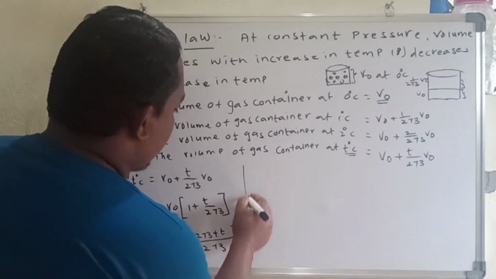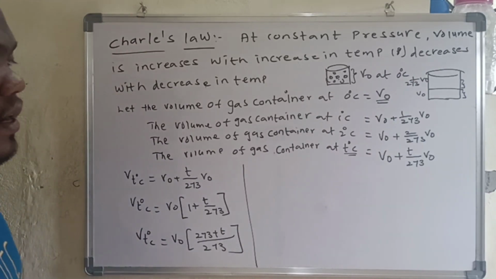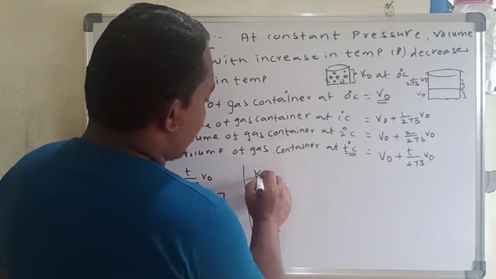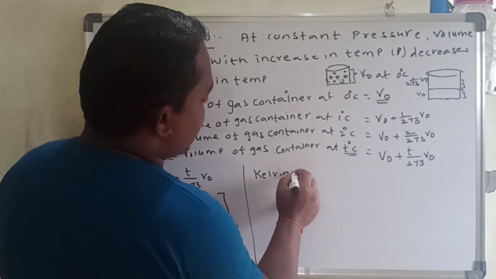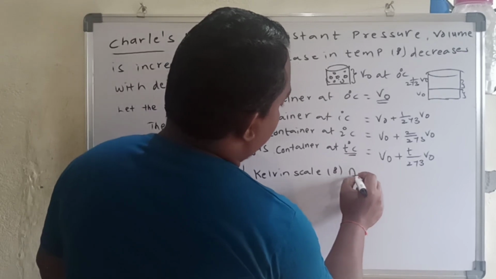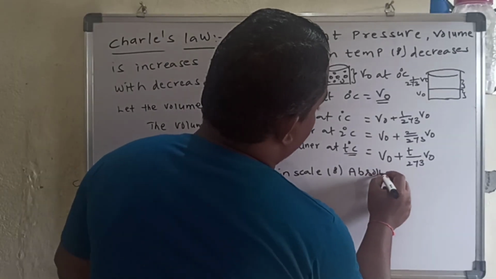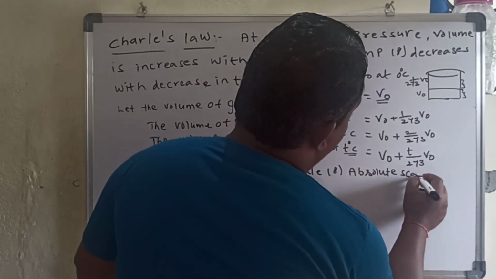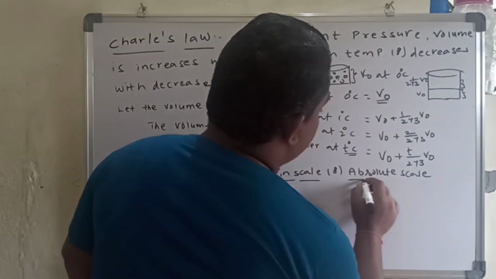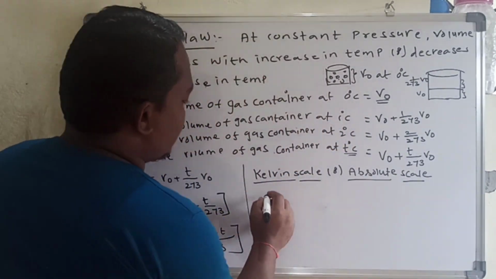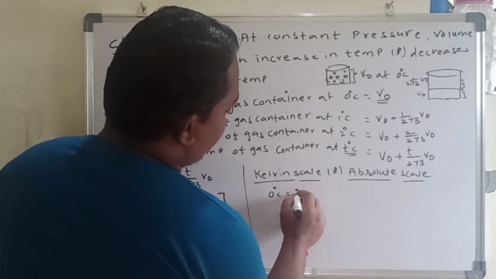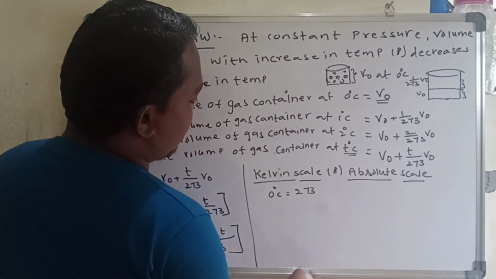Here I am going to introduce a new scale that we call the Kelvin scale or absolute scale. Kelvin scale or absolute scale means at 0 degrees Celsius the Kelvin scale value is 273.